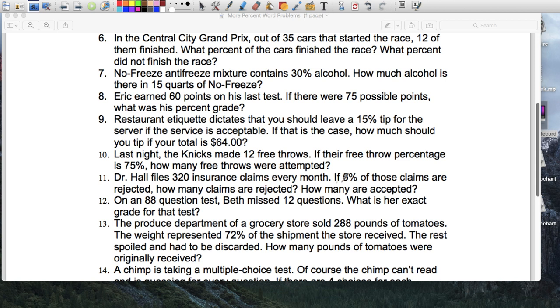15. Donovan earned 99 points on his science project. Not bad. If the grade was 90%, how many points were possible? Well, he got 99 points, and he got 90%. So he earned 99 points, and that translated to a grade of 90%. So what was it out of? How many total points were available? Was it out of 100, 110? What was the test or project out of?